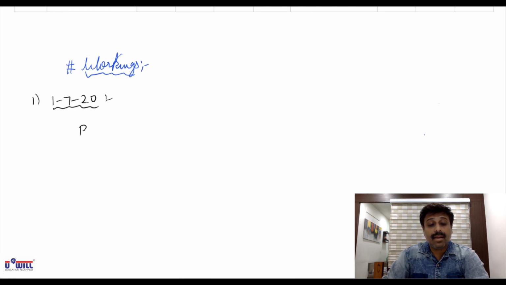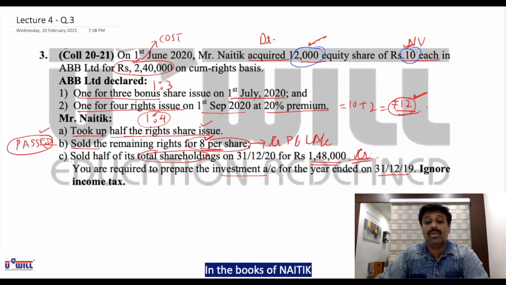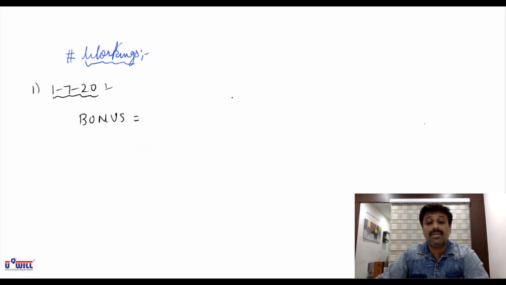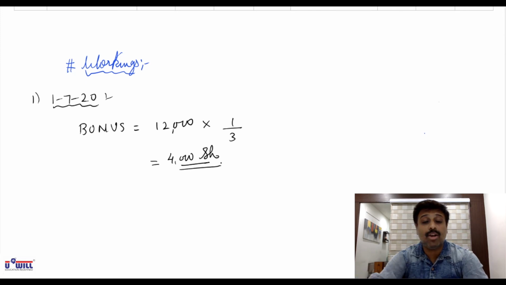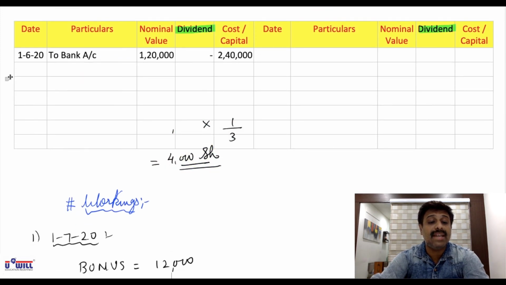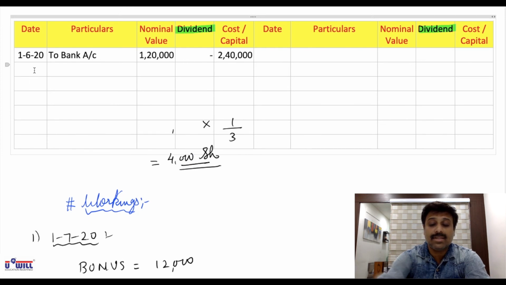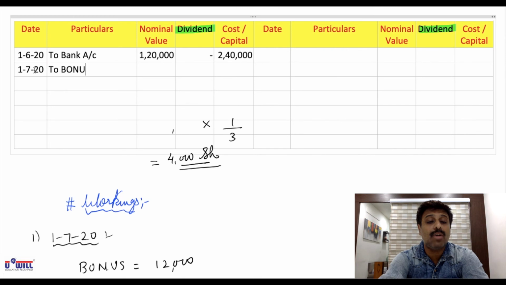Now, up till now, how many shares does the shareholder hold? Mr. Naitik, 12,000. So 12,000 shares he already has. And 1:3 means 1/3 bonus is given. So he will get how many bonus shares? 4,000 shares. And that will come only in nominal value column. So debit side we will record. The date is 1st July 2020. To bonus shares account. Don't write to bank account.